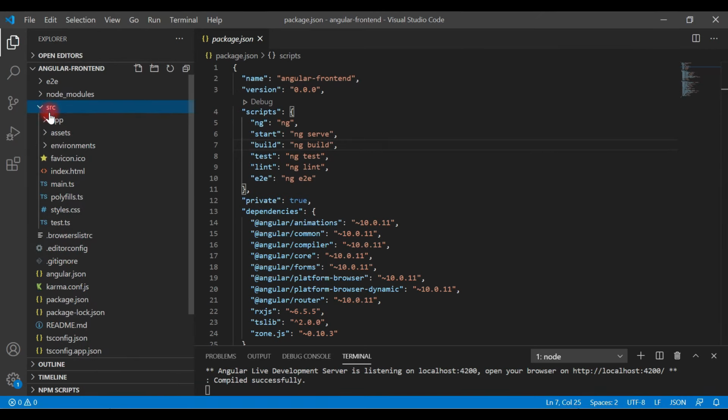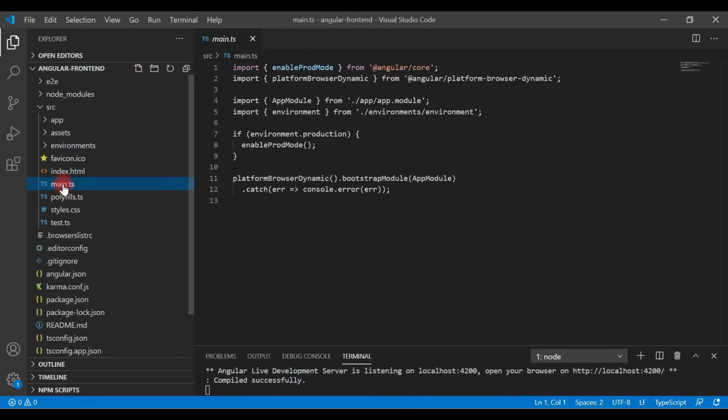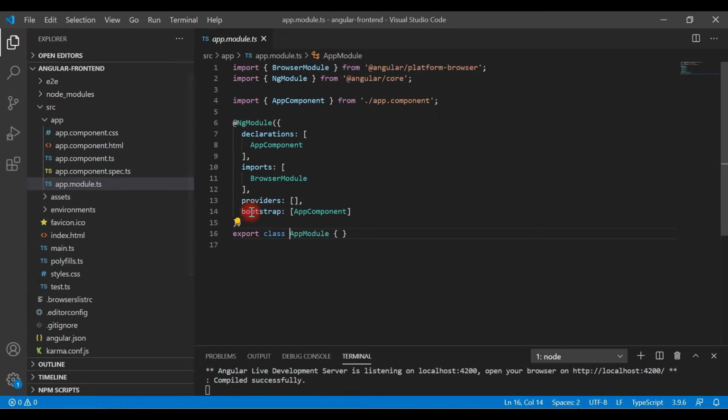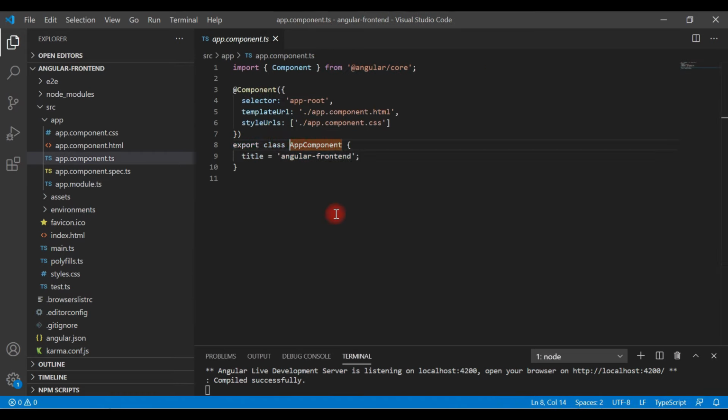Next, the src folder. All your development goes inside the src folder. Within the src folder we have the main.ts file. This is the main entry point of our Angular application. Look here, the main.ts file contains the code which will bootstrap the app module. This is the line of code that will bootstrap and kickstart the app module, and the app module internally bootstraps and kickstarts the app component, and the app component is the root component of our Angular application.